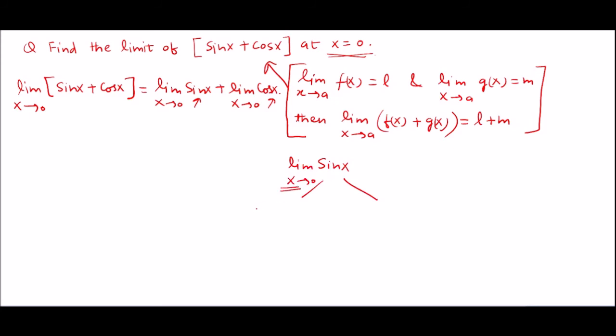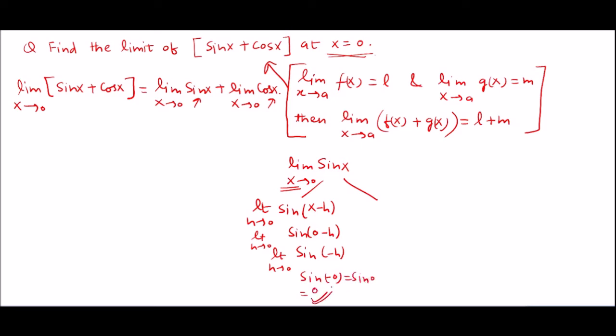So the left hand limit will be the limit as h tends to 0 of sin(0 minus h), which is simply sin(minus h). Taking the limit as h tends to 0, this will be sin 0, which is 0.